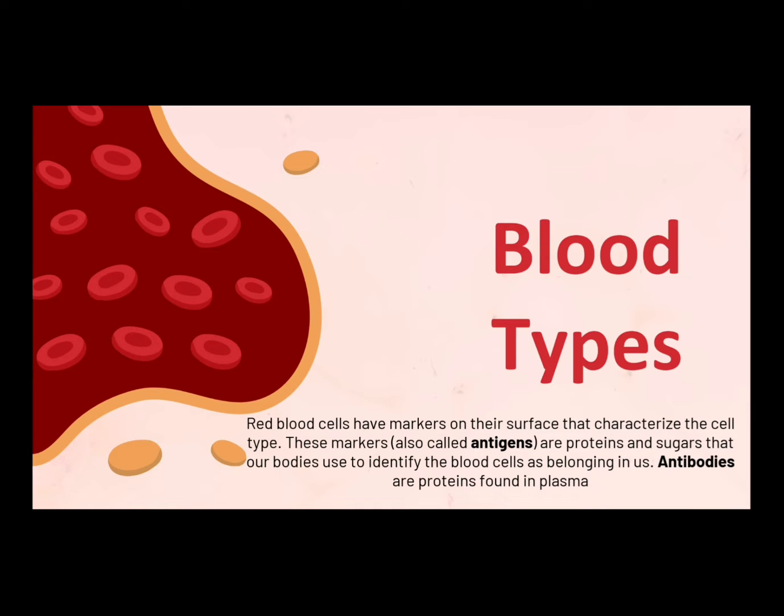What are the blood types? Categorizing blood according to type helps prevent reactions when someone gets a blood transfusion. Red blood cells have markers on their surface that characterize the cell type. These markers, also called antigens, are proteins and sugars that our body uses to identify the blood cells as belonging to us. The antibodies are the proteins found in the plasma, as I have shown you earlier. So we have two main blood groups: ABO and Rh.